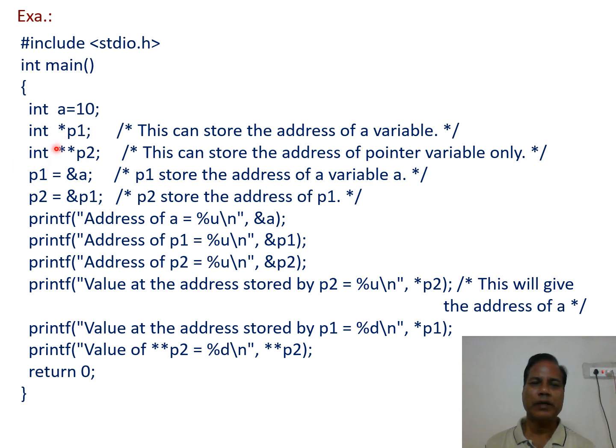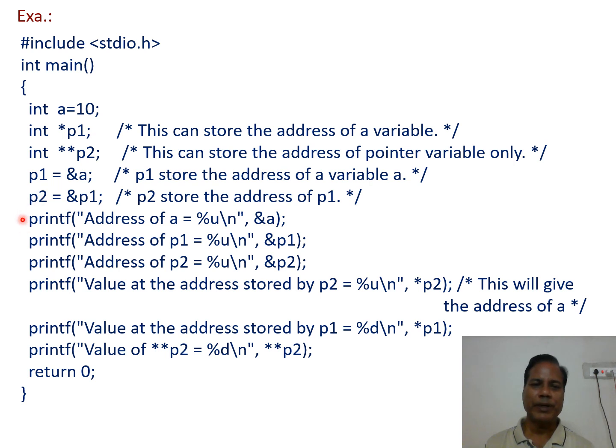Next, int **p2 declares the pointer to pointer variable p2. Then p1 = &a; assigns the address of a to the pointer variable p1. Then the next statement, p2 = &p1; the address of the pointer variable p1 is assigned to p2.